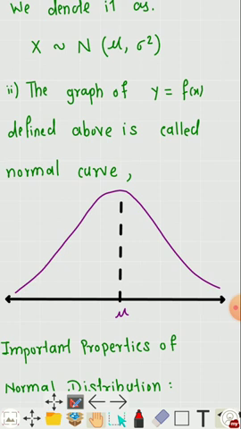By symmetry, it means that when we fold the figure along the line passing through x equal to mu, the two halves would coincide. Okay, the area under the curve